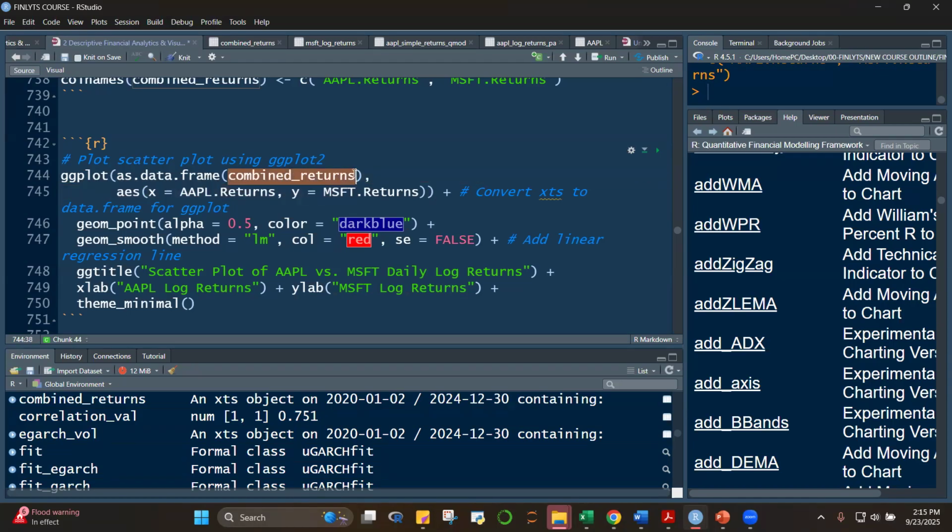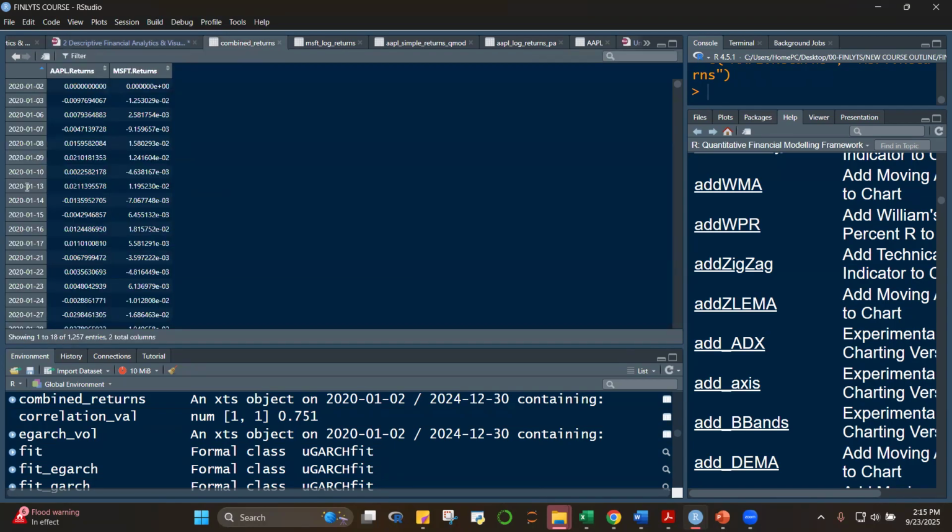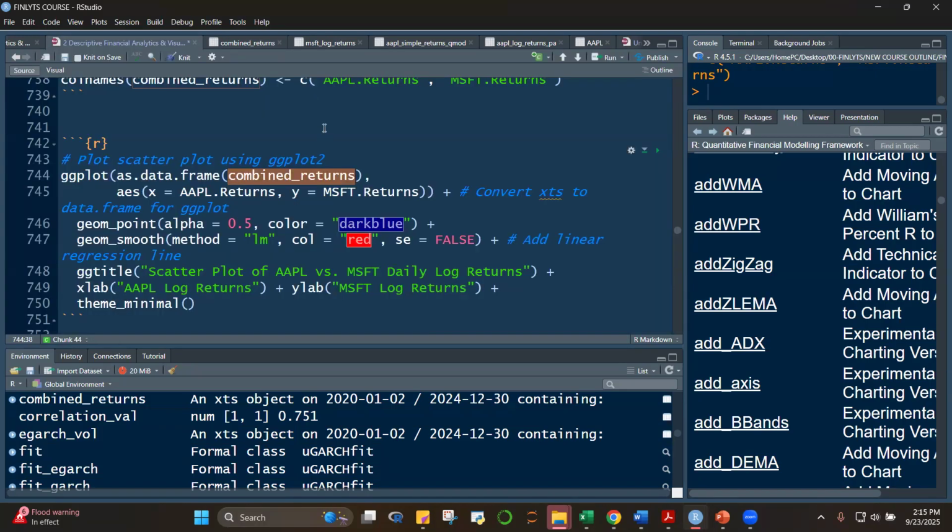This is an XTS object because we're merging two XTS objects. Just check, there you go. It will still be XTS. If you need to go, class, I'll just finish this. And then you identify the names of your x-axis and y-axis.